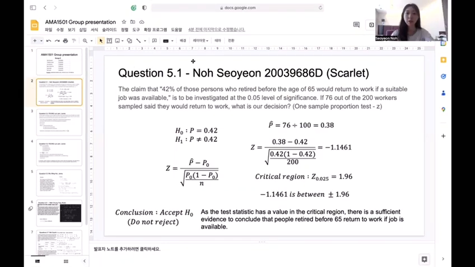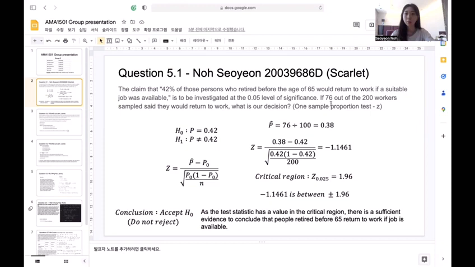My name is Soyeon No, and I'm responsible for question 5.1. It says the claim that 42% of those persons who retired before the age of 69 would return to work if a suitable job was available is to be investigated at the 0.05 level of significance. If 76 out of 200 workers sampled said they returned to work, what is our decision?